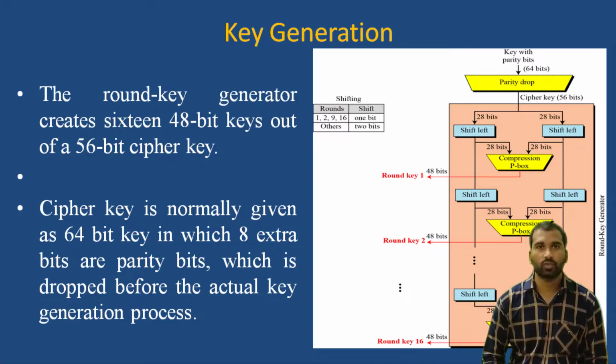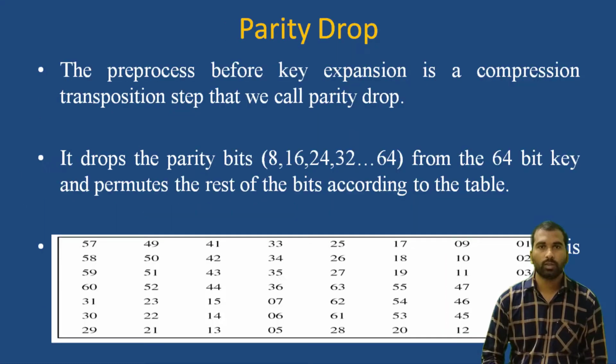The cipher key is normally given as a 64-bit key, in which 8 extra bits are parity bits, which are dropped before the actual key generation process. So the size of the key is 64 bits, and we have to drop the 8 bits. Those bits are used for parity, and the actual length of the key is 56 bits. This is how the parity bits will be dropped.